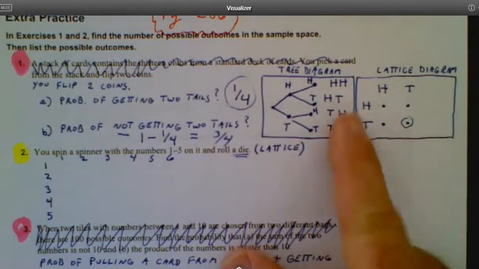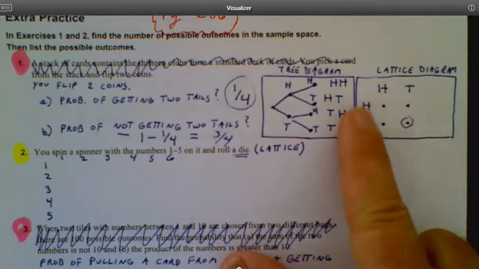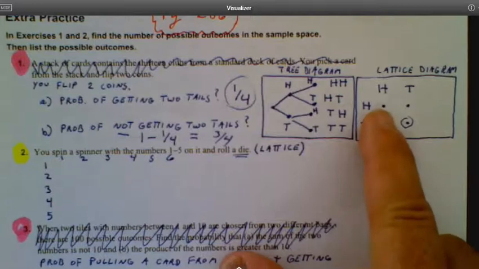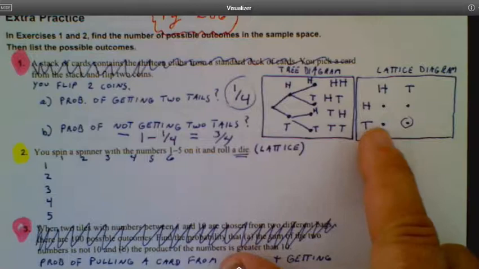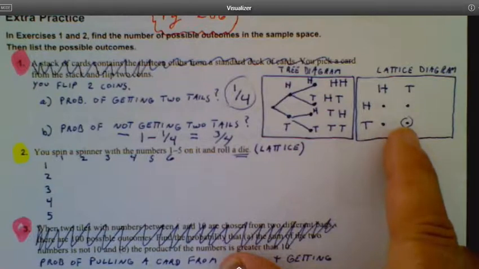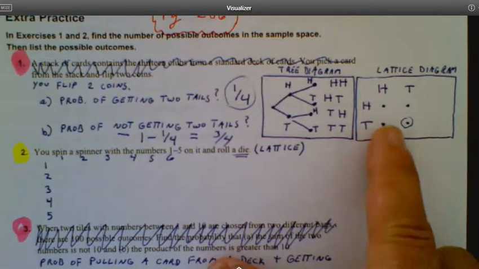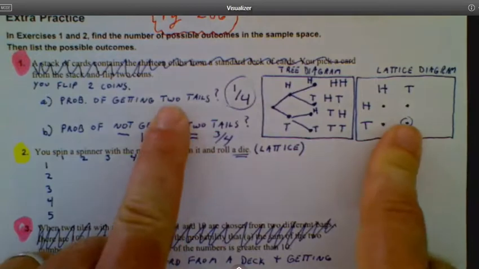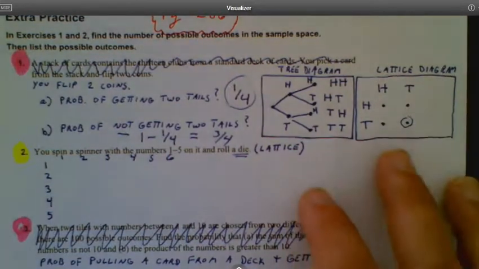I could do it with a lattice diagram. This heads and tails represents one coin, this heads and tails represents the other coin. So I could get heads heads, heads tails, tails heads, or tails tails. With the lattice diagram, again, I can see there are 4 possible results, and one of those 4 fits that description, 1 out of the 4. So a lattice diagram is a great way to go.